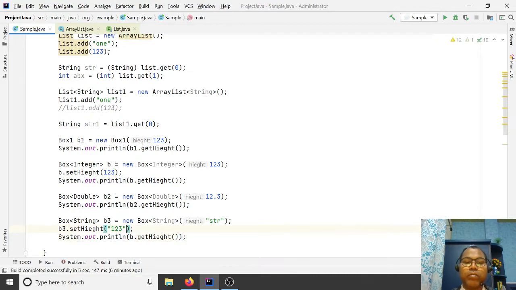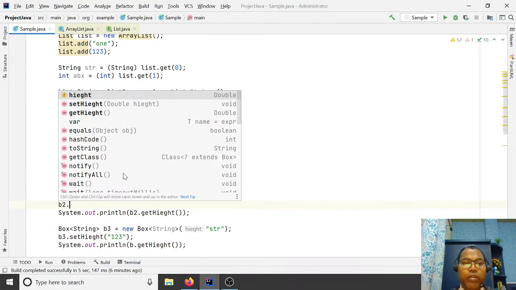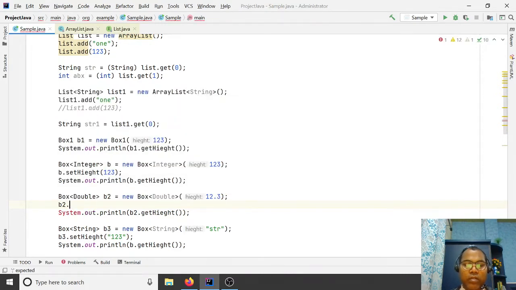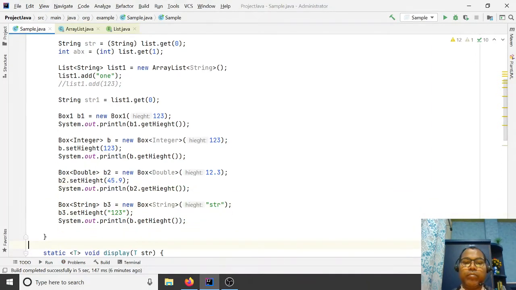Similarly, on b2 you can set only a double height. So the Box class is defined very generically. This height can be anything, double, integer, float, but it depends on what kind of object you are going to create. This is the reference and this is the object.